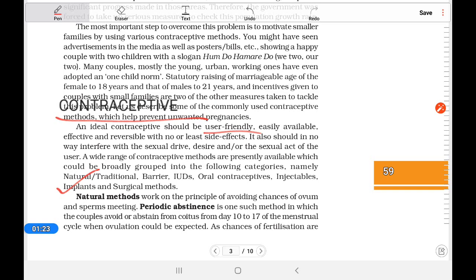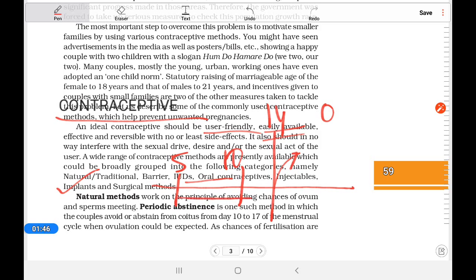Okay, so one by one we can see that first is the natural process. You know that in the menstrual cycle, just after menstruation, the 5th to 10th day, and the 14th day is ovulation. The ovum will enter on the 14th day.